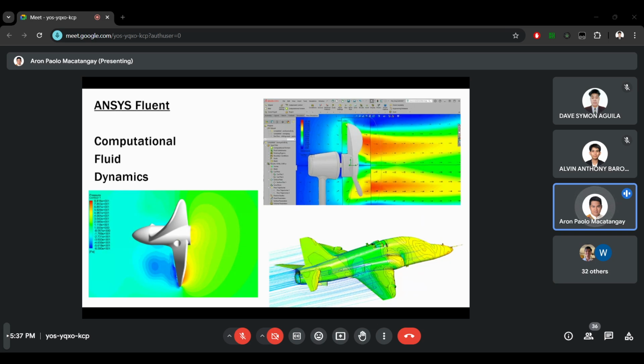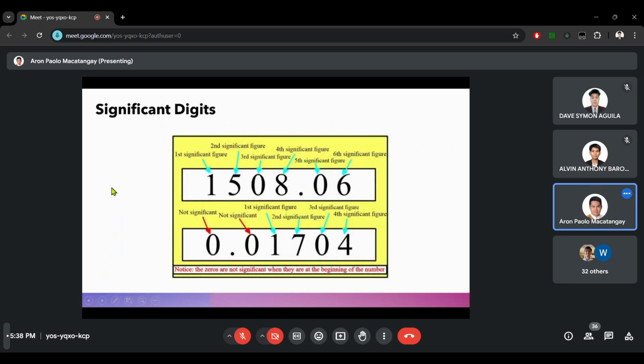Okay, so now, any questions? Because this would be the last topic in the introduction of fluid mechanics. Okay po. So before we end, because yesterday I told you about my practice of defining the significant digits in your problems, I would like to revisit how to count or how to consider significant digits.